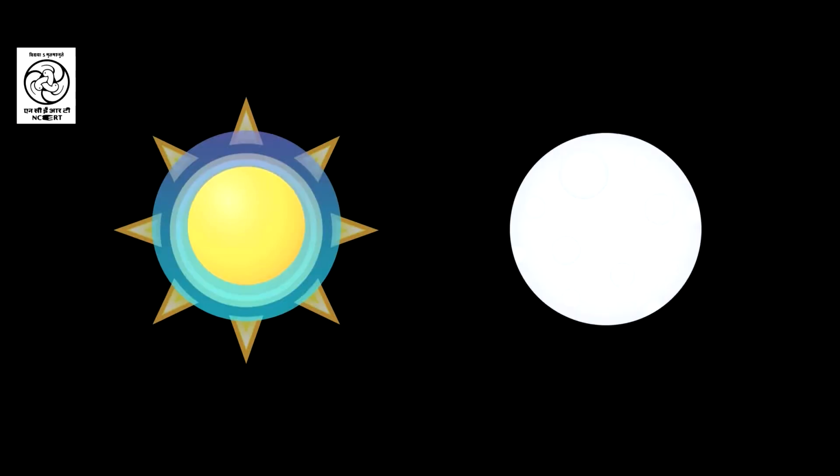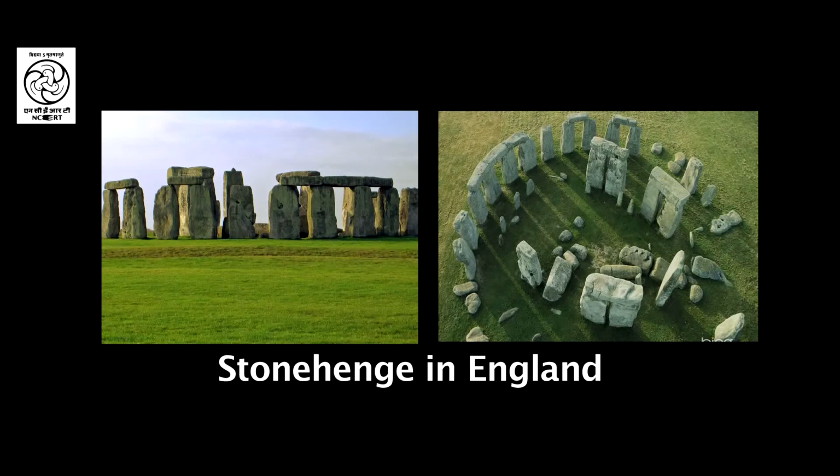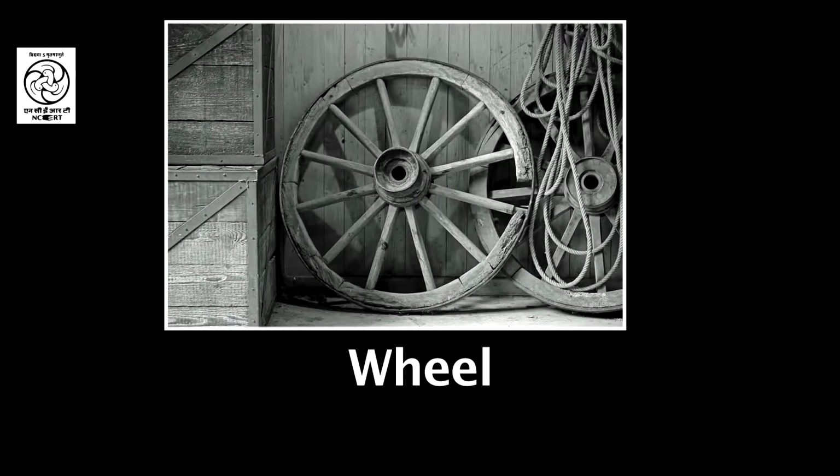which looked circular. Humans have created circular monuments to nature, built over 4,000 years ago, like Stonehenge in England, which is a geometrical alignment of stones in the form of concentric circles, which have served as an ancient astronomical calculator and calendar. The most famous circular invention, one that is credited as the most important invention of all, is the wheel.